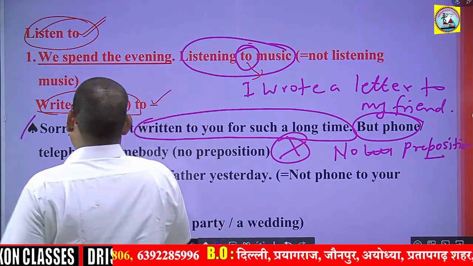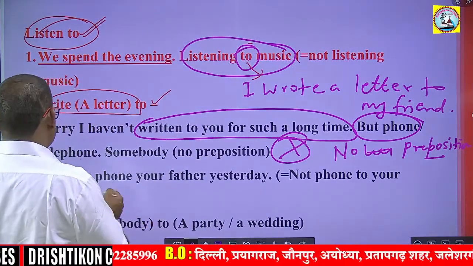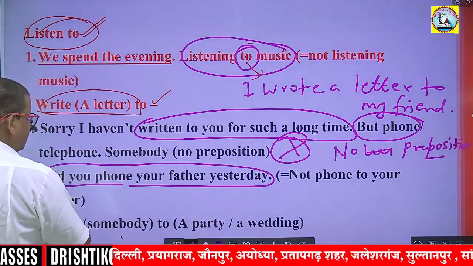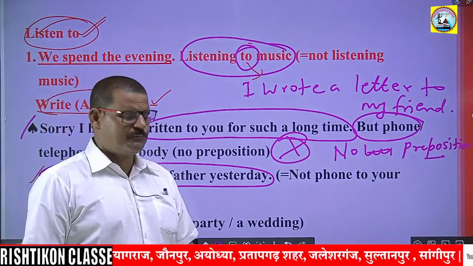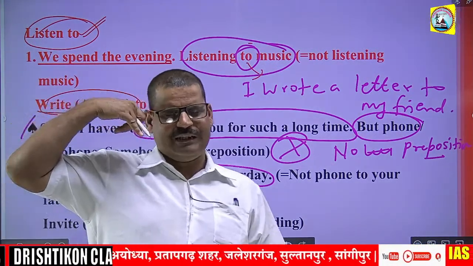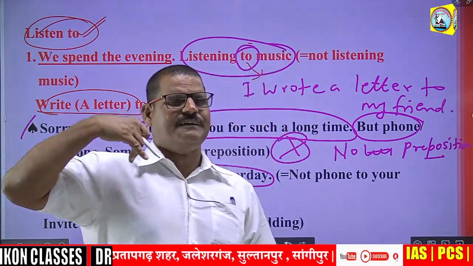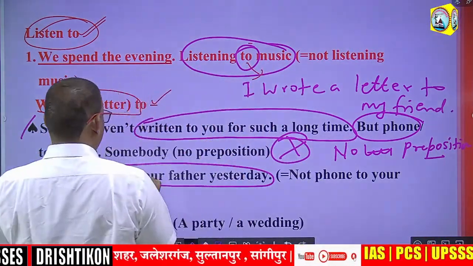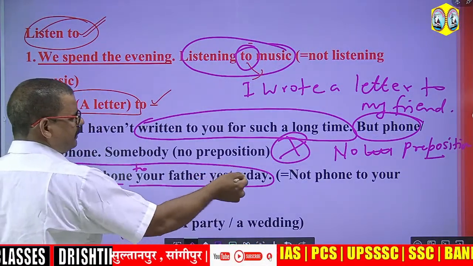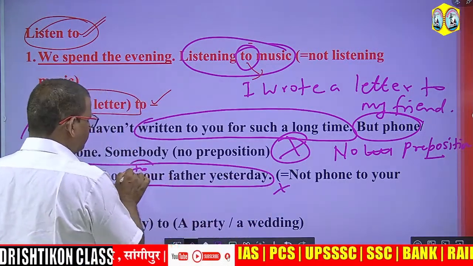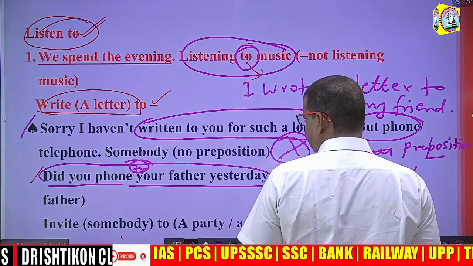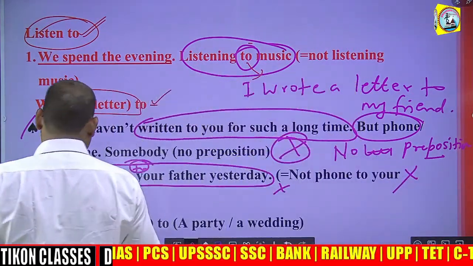Okay. So look at this beautiful example. Did you phone your father yesterday? Did you phone your father yesterday? That means, did you give a call to your father yesterday? So here, phone to. If you write phone to your father, it will be wrong. So, without a preposition, this is correct. Not phone to your father. This will be incorrect.